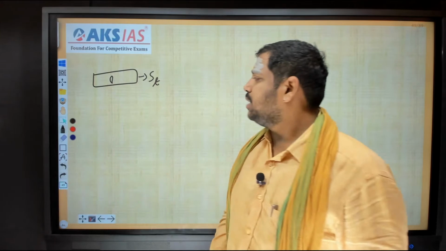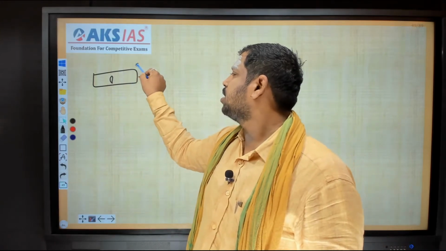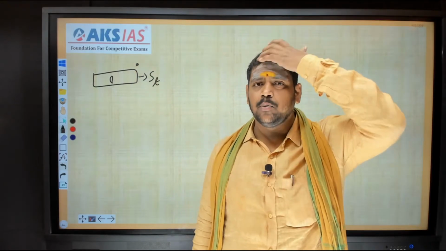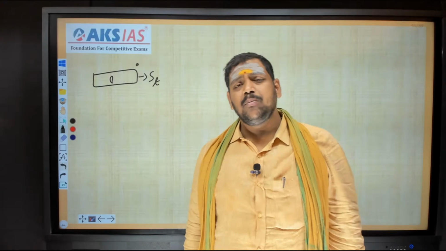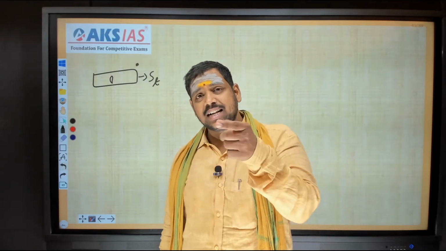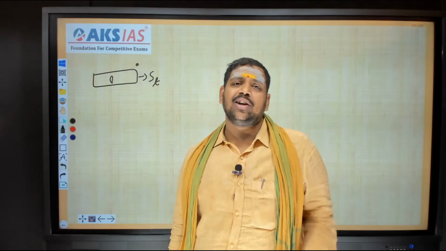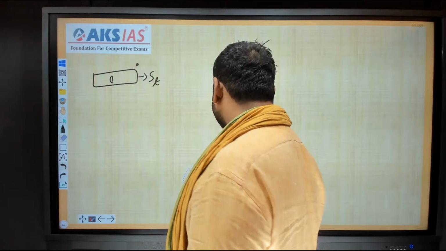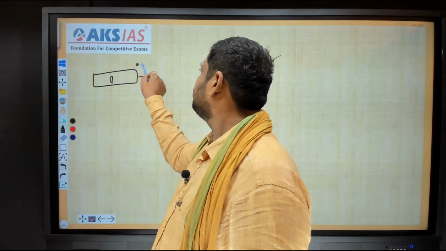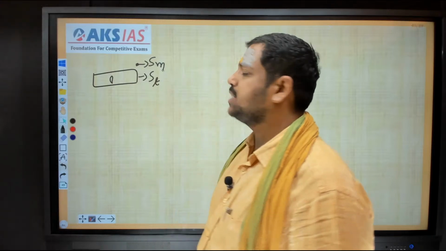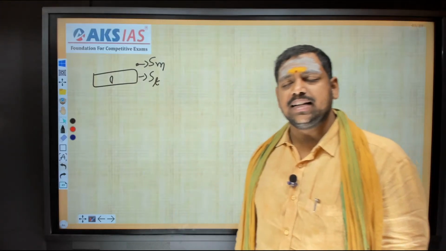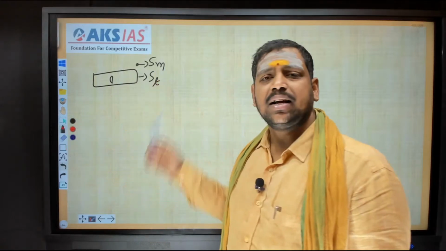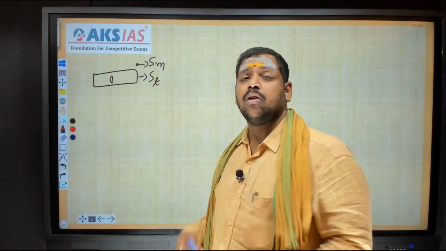Now there is a man. Now my question is, a man may move, so here we are discussing moving objects. No problem, the man is moving. But in which direction is he moving? He is moving in the direction of the train, or he is moving opposite to the train. That is important, right? So first, two cases again. The first case is that the man and train both are moving in the same direction. That means the man is also moving in the same direction with a speed of SM, the speed of man. Now he is asking after how long the train will cross the man.